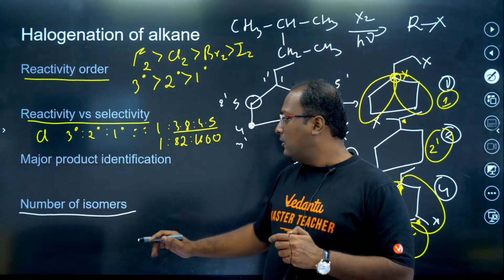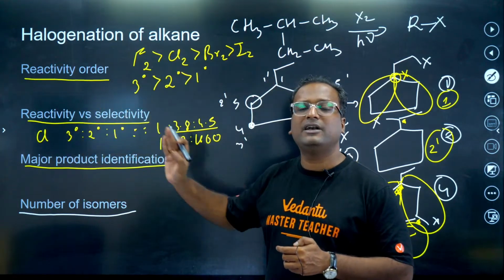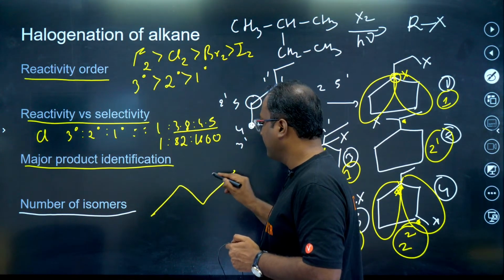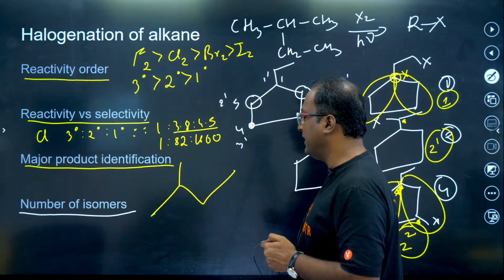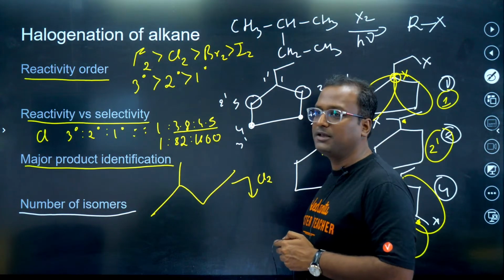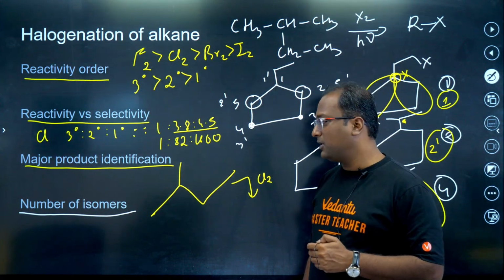Got it? Now, major product identification. This is related to your reactivity versus selectivity. For example, if I give you such a case and I ask you, in chlorination what will be the major product here?